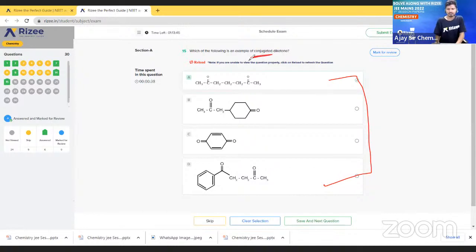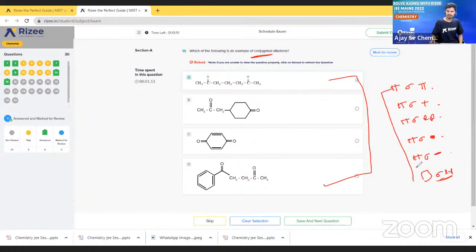So conjugated means what? What is the rule for the conjugation? It should have pi, sigma, pi, or pi, sigma, positive charge, or pi, sigma, lone pair, or pi, sigma, free radical, or pi, sigma, negative charge. So that is 1, 2, 3, 4, 5. Another one is there: empty orbital, sigma and lone pair. Clear? If any of these conditions is there, we can say it is following conjugation.